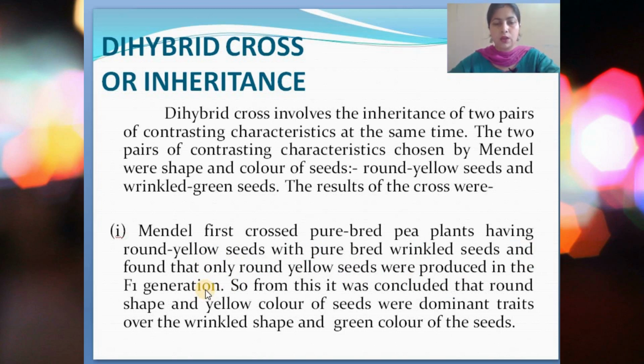Wrinkled green seeds were not produced. So from this it was concluded that round shape and yellow color of seeds were dominant traits. As we know, in a monohybrid cross, only the dominant traits are expressed in the first generation. So he did that for finding out which is the dominant trait, round yellow or wrinkled green. So finally he found that round shape and the yellow color both were dominant characteristics in the pea seeds.